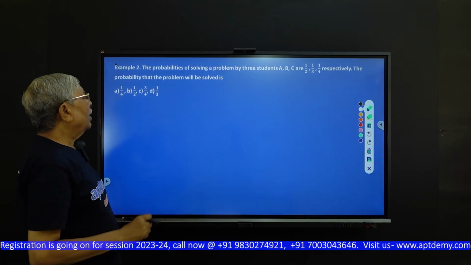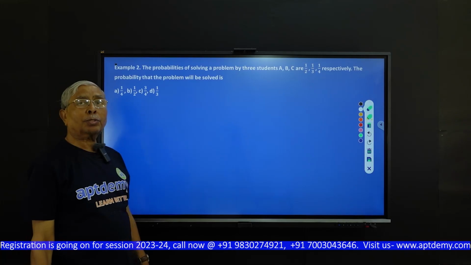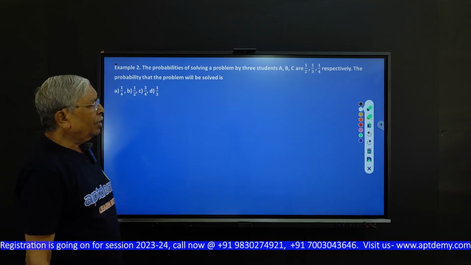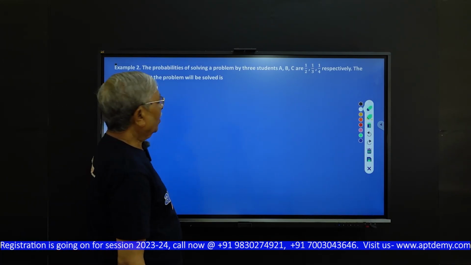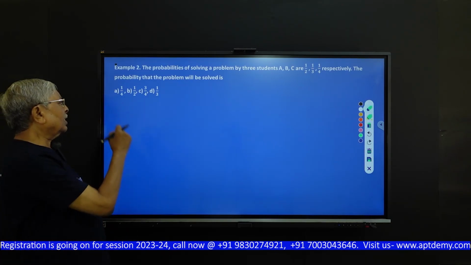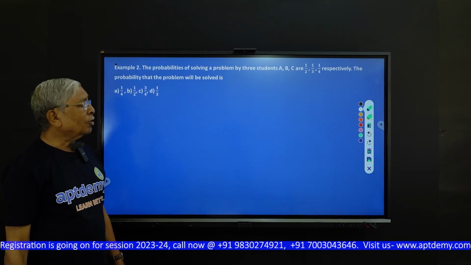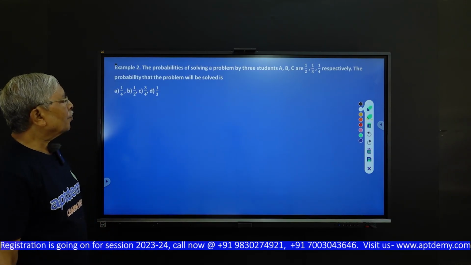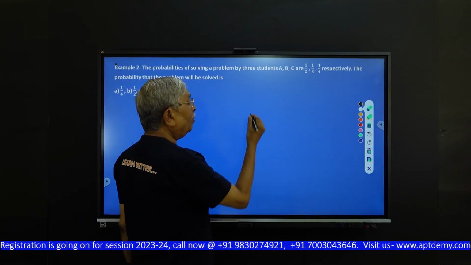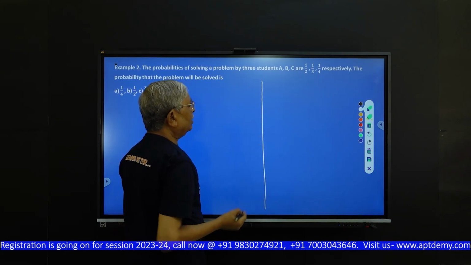Next problem: the probabilities of solving a problem by 3 students A, B and C are half, 1/3, 1 by 4 respectively. The probability that the problem will be solved is, 4 options are given: 1 by 4, half, 3 by 4 and 1/3. So you have to find which option is correct. What you are given is A, B, C. So the problem may be solved.